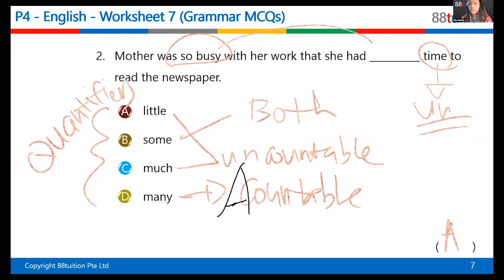Good try. Okay, the clue is because she was so busy. Coco. Sorry, my dog. Yes, she was so busy, so she had little time to read the newspaper. So that's a clue, okay? If you say she had some time, it means she still has enough time, but you're saying she doesn't have enough time. So some means that is enough time. Okay, she doesn't have enough time, so the answer cannot be B. Good try, I give her a point for trying.